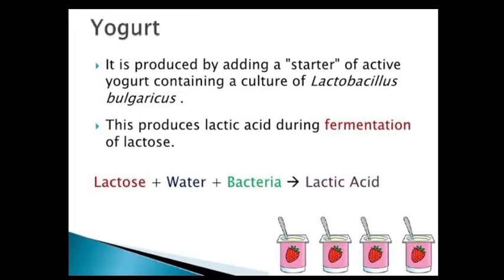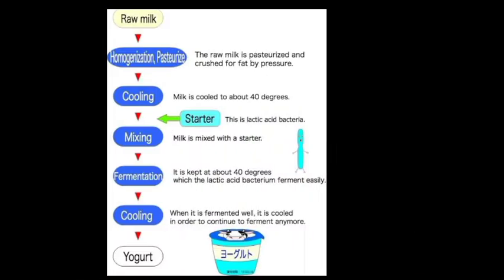Yogurt is produced by adding a starter of active yogurt containing a culture of Lactobacillus bulgaricus. Starter in the sense a small amount of buttermilk or yogurt that we add. This produces lactic acid during fermentation of lactose. So what is happening here? Lactose along with water and bacteria is converting into lactic acid.